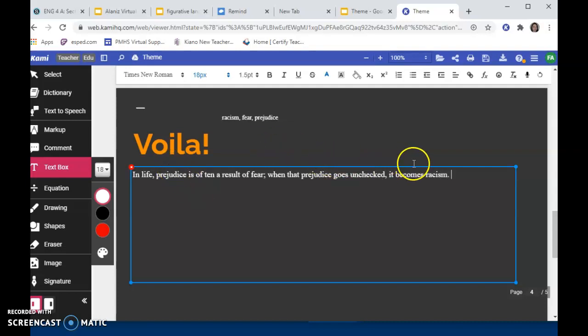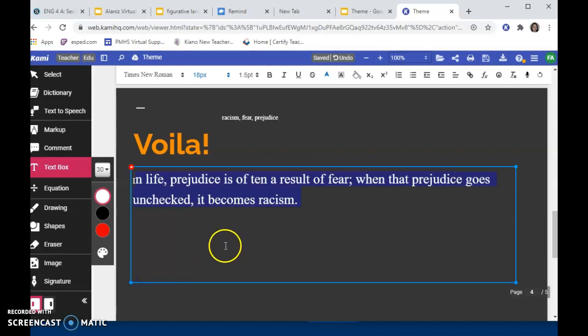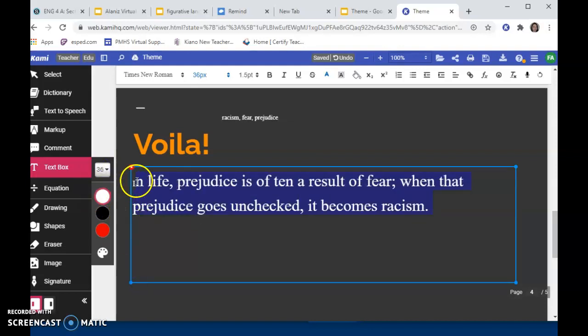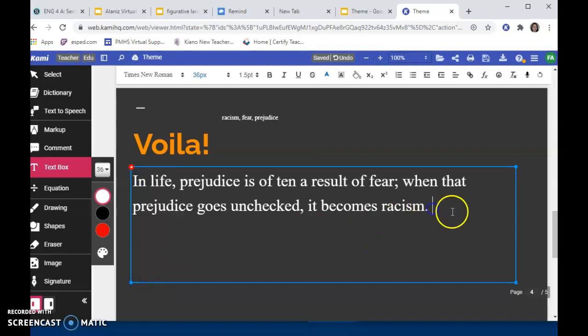That was our other word that we had. So that is a life lesson or a theme that the author of our text was trying to teach us. And I think you can agree on that. That is something we all learned.